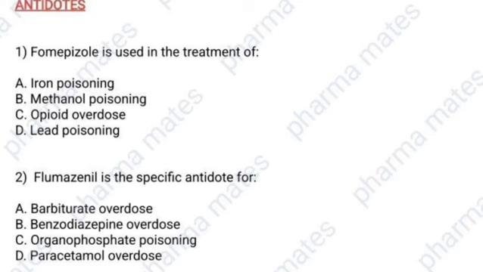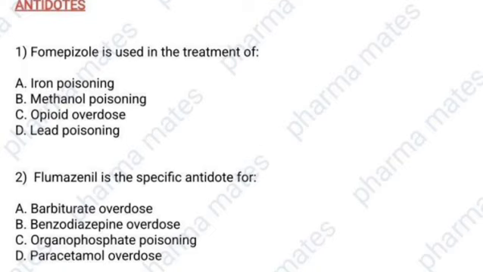Okay, then what about the other options? In case of iron poisoning, which antidote can we use? In case of acute condition, deferoxamine is used. In case of chronic overload of iron, we use deferiprone orally. Okay. Then for opioid overdose, we use naloxone.